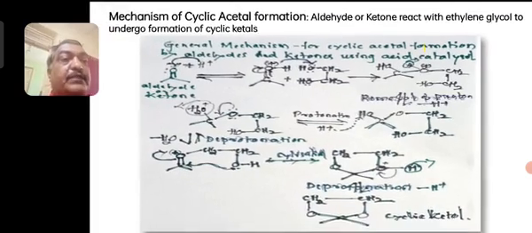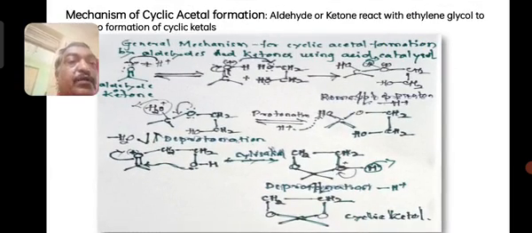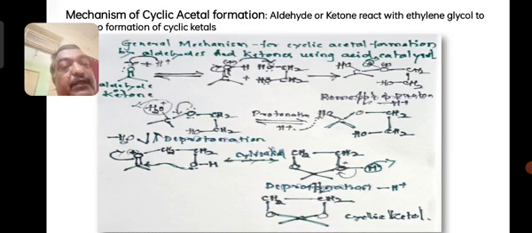Now this molecule will lose a proton, that is deprotonation takes place, and you will get O-CH2CH2-O with a carbon having the two valencies of either hydrogen atoms or alkyl or aryl groups. So these are called cyclic ketals. So cyclic acetals or ketals, depending upon the H or R, whatever functional group is attached to these valencies. So this is the mechanism.